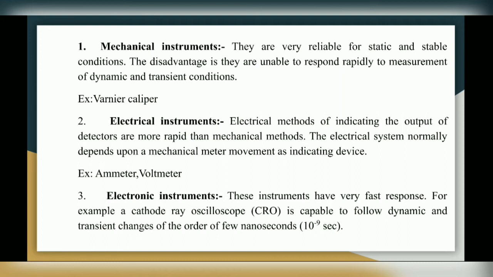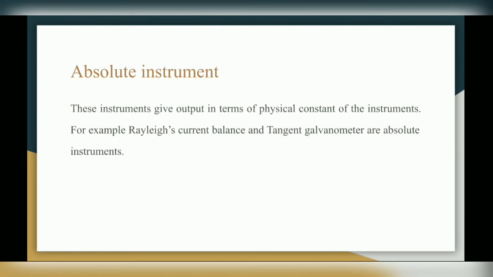Third is electronic instruments. These instruments have a very fast response. For example, a cathode ray oscilloscope, that is CRO, is capable of following dynamic and transient changes of the order of a few nanoseconds. So electronic instruments give a very fast response and they have electronic components in them. So as compared to electrical instruments, they are very fast in giving the response.